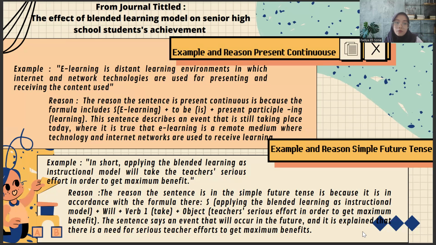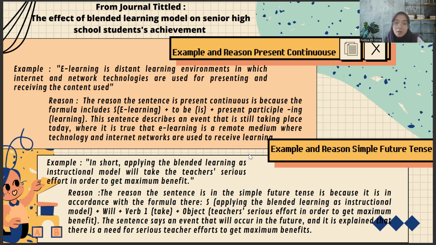The reason why this sentence is present continuous is because the formula includes a subject. The subject in present continuous is learning, plus to be, is, plus present participle -ing. Learning is, and with the -ing.